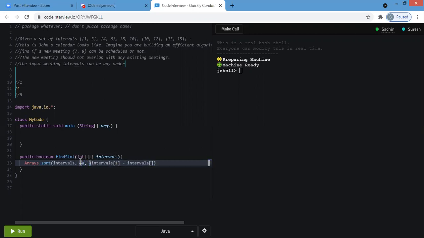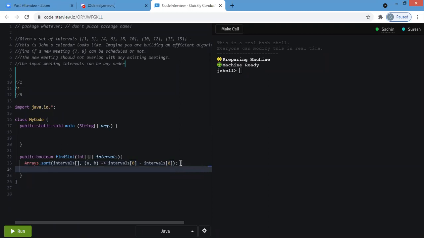I am putting a lambda function with A and B, and here I am taking this interval. So I am sorting from the first value of it.